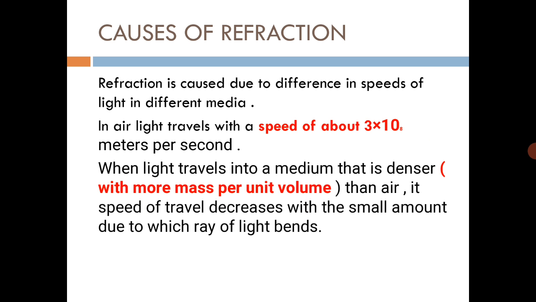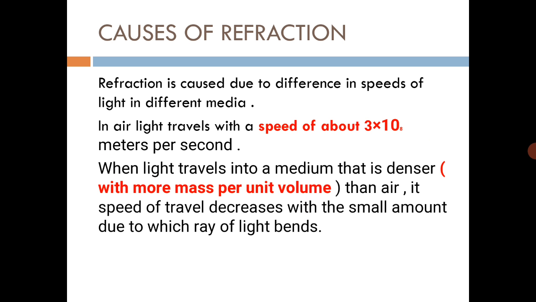Next students, what are the causes of refraction? There are some causes of refraction. Refraction is caused due to difference in the speeds of light in different media. In air, light travels with a speed of about 3 multiplied by 10 raised to power 8 meters per second. The unit of speed is meters per second. So in a rare medium, its speed is 3 × 10^8 meters per second.